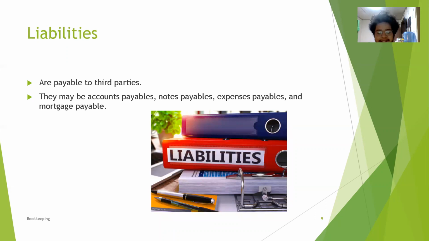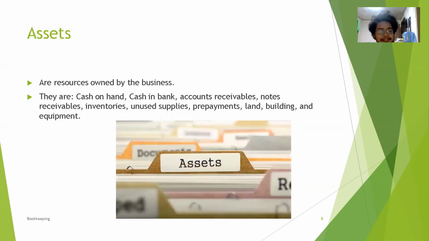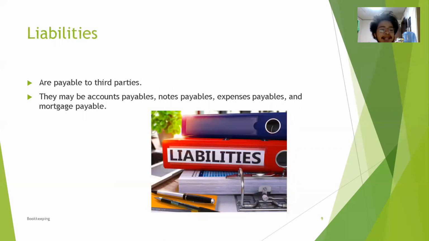Next is liabilities. Compared to assets, which are the resources, liabilities are the payable to third parties. So they may be accounts payable, notes payable, expenses payable, and mortgage payable.